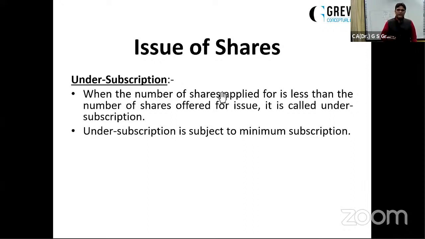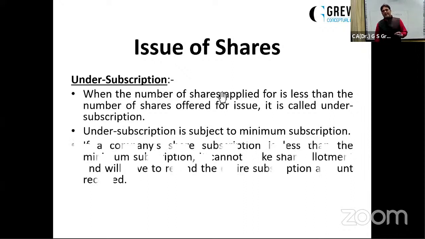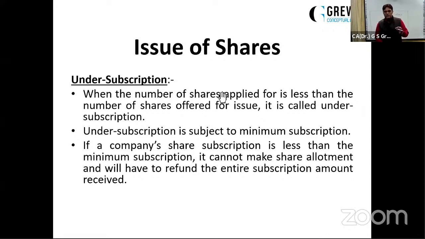Otherwise, let us suppose the public has applied for 75,000 shares, so the company can issue 75,000 shares to the public, but not more than that. The remaining 5,000 shares may be issued in a second step later on, but now the company can issue only and only 75,000 shares, which has actually been applied for by the public, where the public has shown the interest.